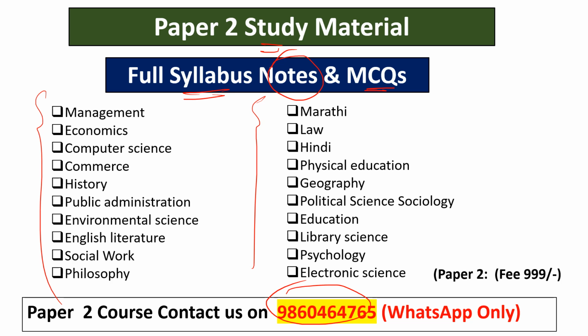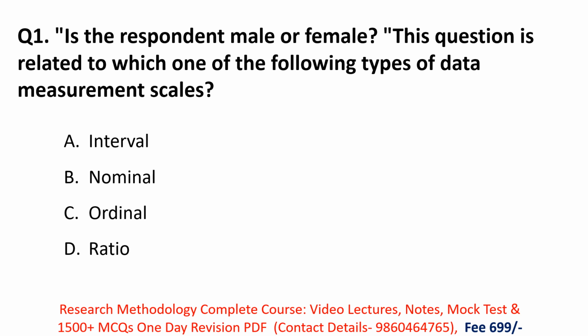So without wasting our time, we're going to start with the MCQs. First question: is the respondent male or female? This question is related to which among the following types of measurement scales? Okay, so read the question properly. If the respondent is male or female, that means they are asking about gender. So this question is related to which one of the following data measurement scales.